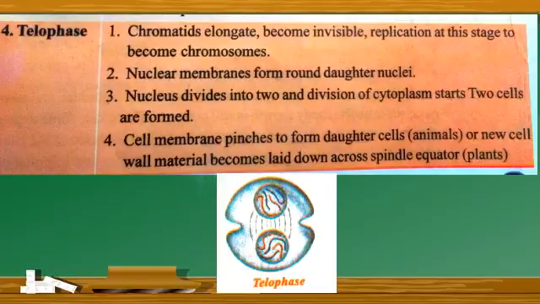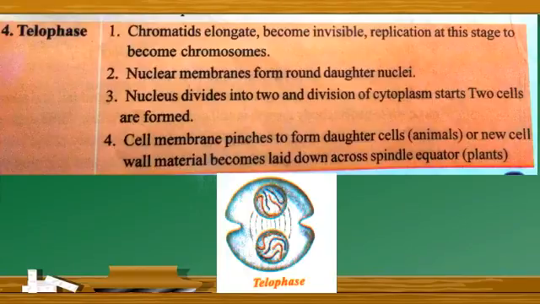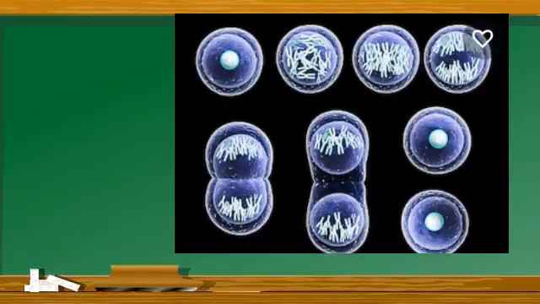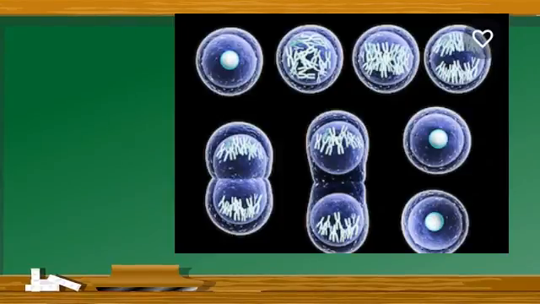The cell membrane pinches to form daughter cells, and the new cell wall develops, so the two cells are now formed. Okay, these are the stages in the M phase, that is mitosis.